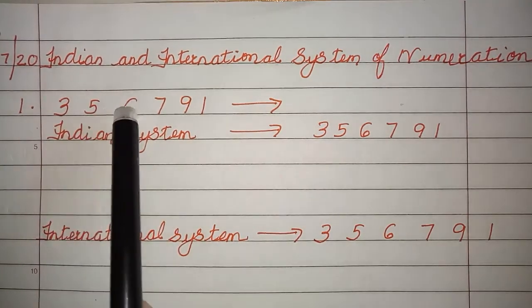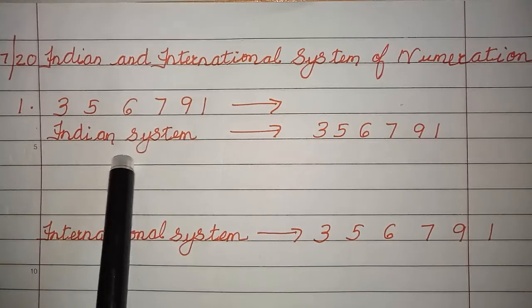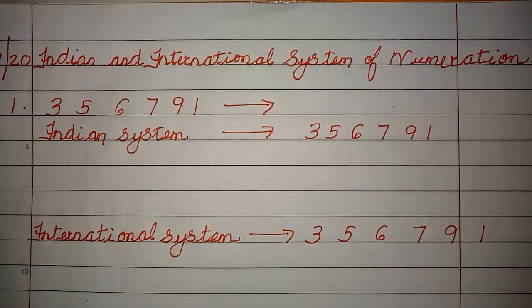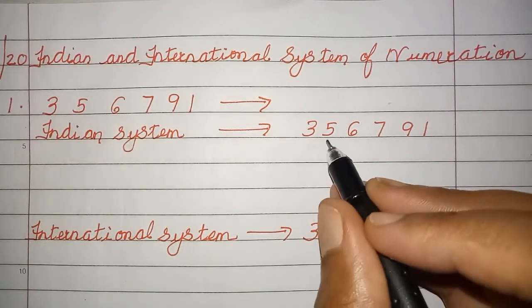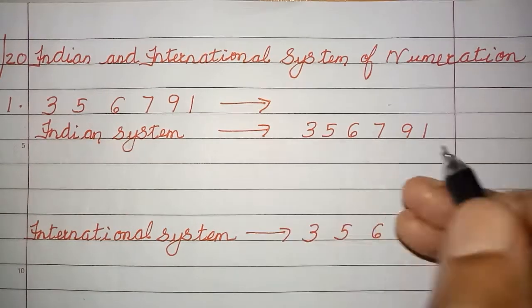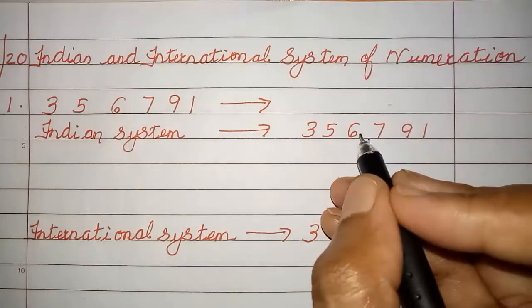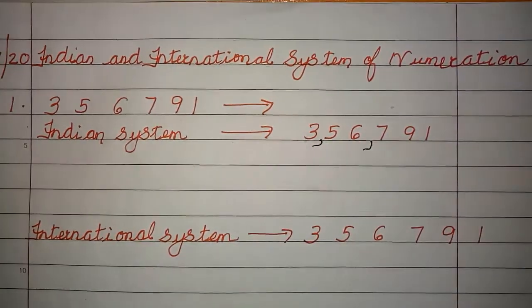So I have my question here. It is 3, 5, 6, 7, 9, 1. This we are going to write in Indian system. This we are going to write in international system. You know that, children, in Indian system, comma will come from behind after 3 places, then 2 places, then 2 places. Alright? So let's put here. So 1, 2, 3 Indian system, then again 1, 2. Now we cannot proceed further because it is over.